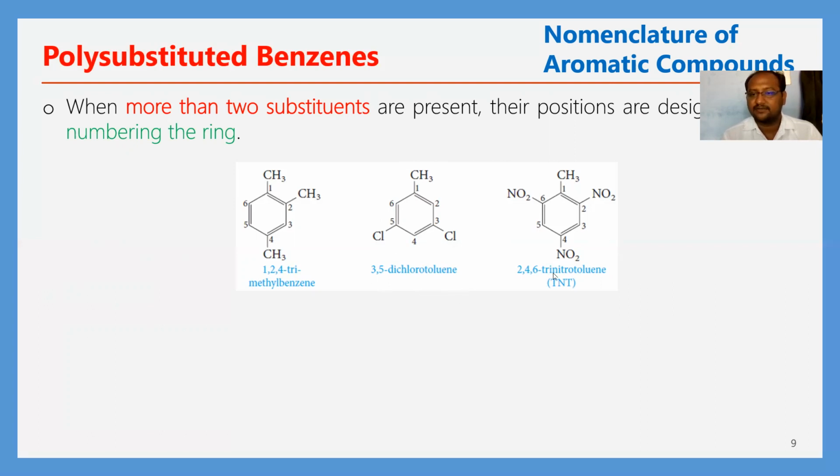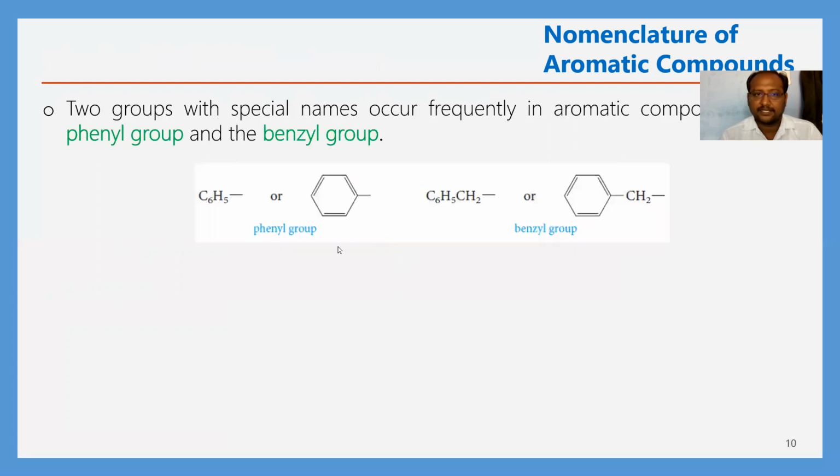In the same way here, we have trinitrotoluene. The nitro groups, NO2 groups, are treated as secondary substituents. Here the NO2 groups are present at the second, fourth, and sixth positions. So you can write this name as 2, 4, 6-trinitrotoluene. Next, there are some more examples.